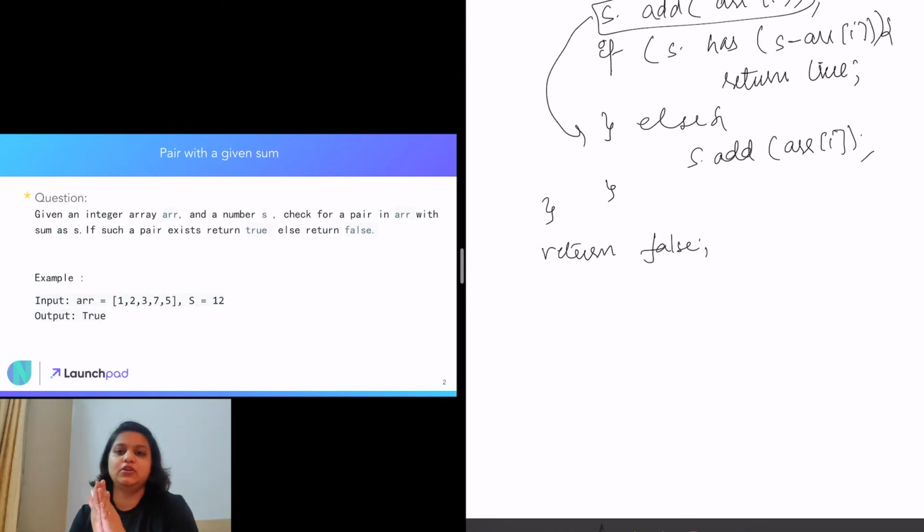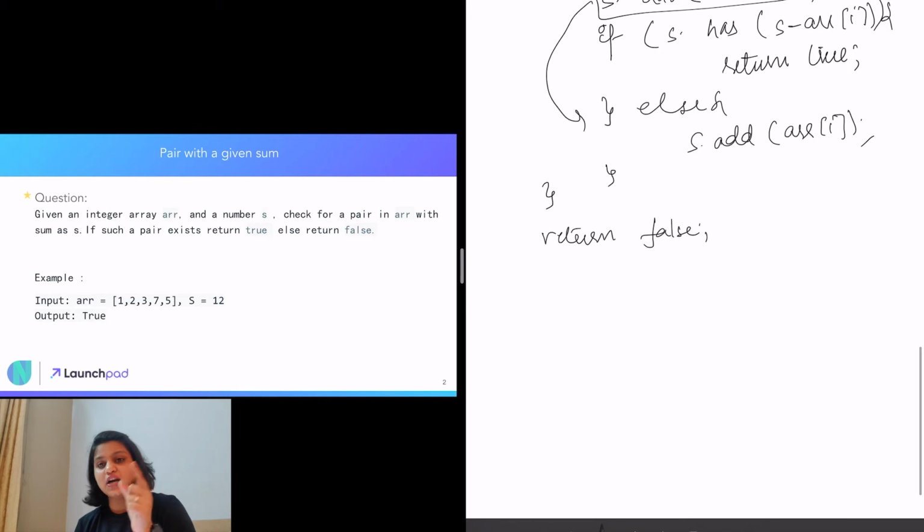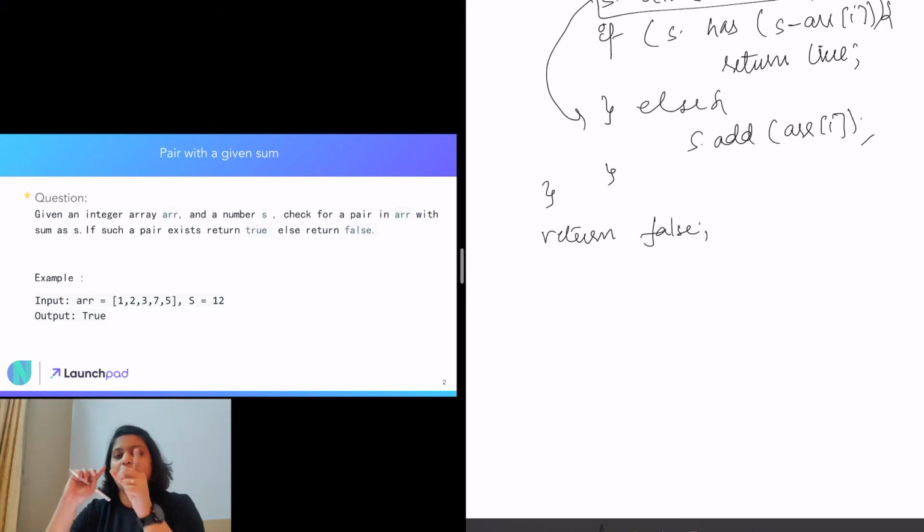Now why does this particular approach work? You might say that the element which was supposed to be the pair came after this particular iterated value, so we couldn't find it. But that is what happens, right? In this example 1 2 3 7 5, when we came at 7, we checked whether 5 is there in the hash set. It said no, so we just inserted 7 there. But out of the two elements in a pair, one of them would definitely have been inserted before. Whichever one came first would have been inserted first.